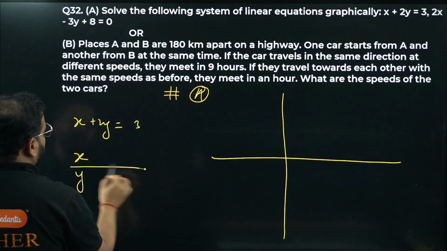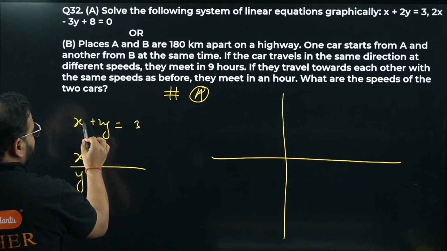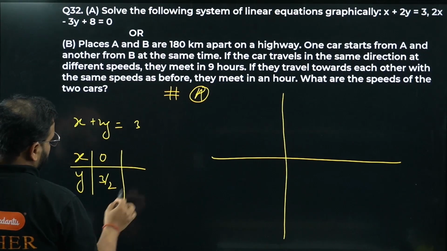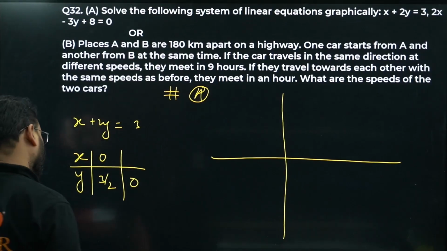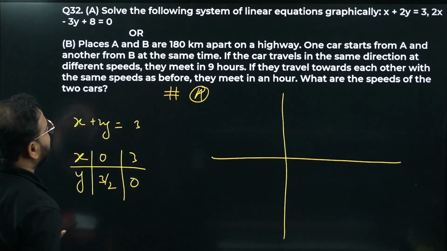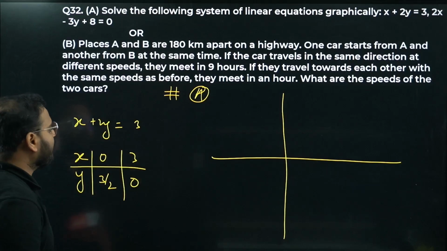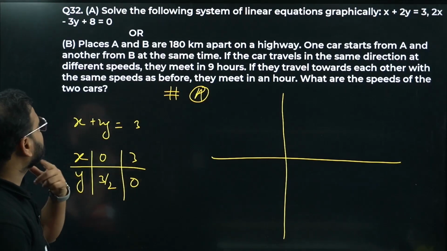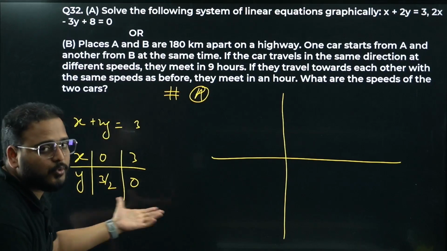Take x as 0. You're going to get y as 3 by 2. Next, take y as 0, x is going to be 3. You can take more than that also. You can take x as 1, y will be 1. That also is okay, but I am going to take only these two to plot the graphs.